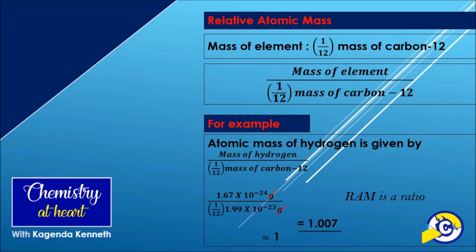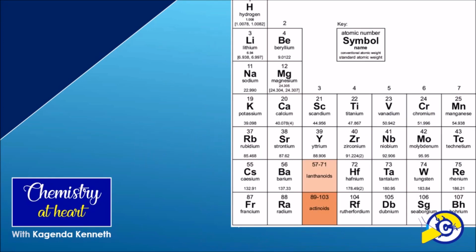From this explanation, the formula of the relative atomic mass of an element is given as the actual mass of the element divided by a 12th of the actual mass of carbon, and in some textbooks it is written as the mass number of carbon-12 times the actual mass of the element divided by the actual mass of carbon. From this formula, the relative atomic mass of carbon is exactly 12.0. With this method, the relative atomic mass of all the 108 elements on the periodic table can be obtained. They are included on periodic tables.